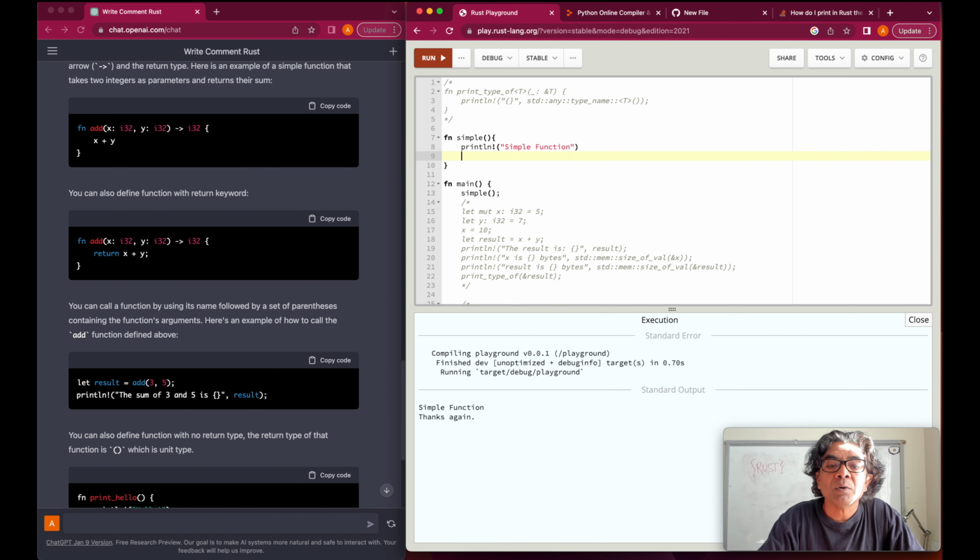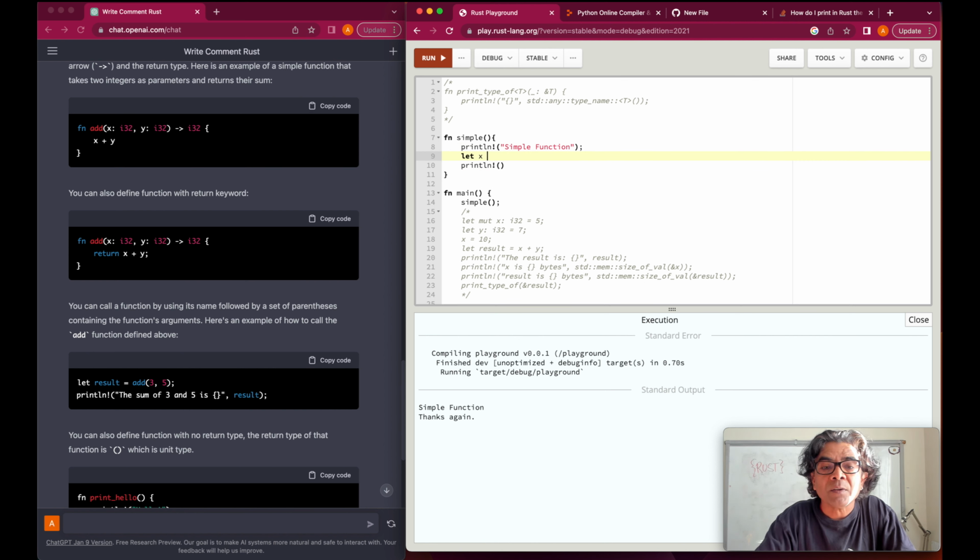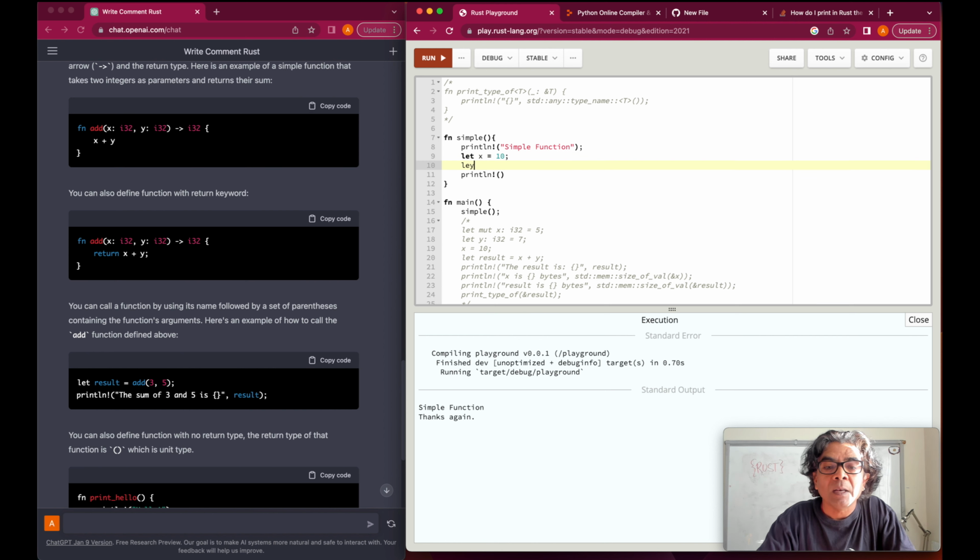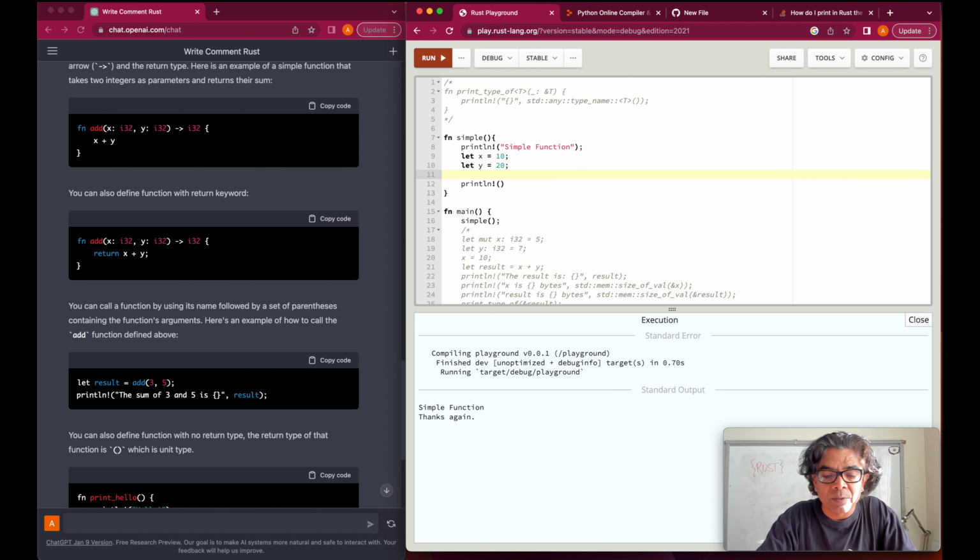Even if inside we would want to say println!, it means we need to write a semicolon here, and then we would want to add something here. So here we want to say let x is equal to 10, let y is equal to 20, and let sum is equal to x plus y, and here we want to print.